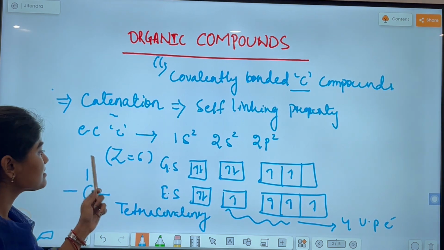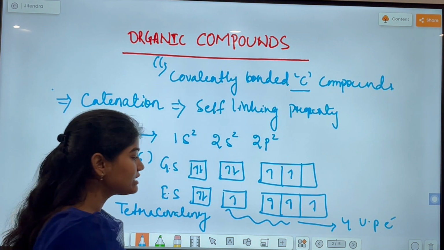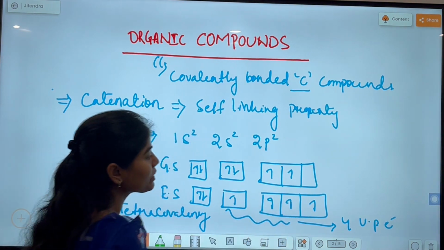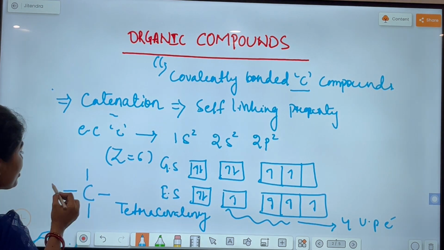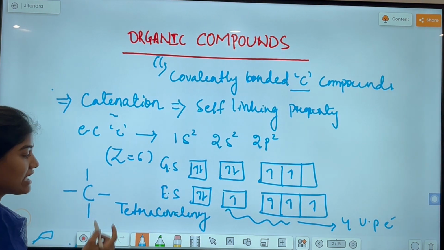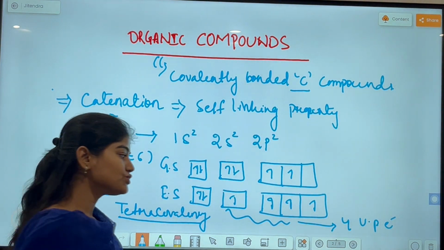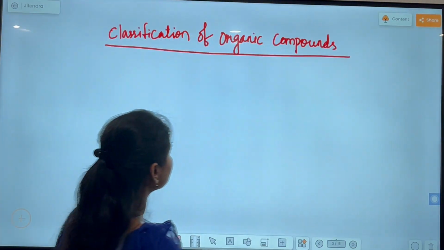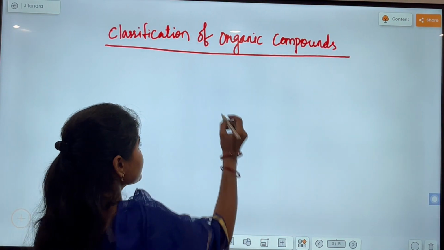And if you consider the electronic configuration of carbon, carbon has 4 unpaired electrons in its valence shell, so carbon can form 4 bonds with carbon or other atoms, and this is known as tetracovalency of carbon.